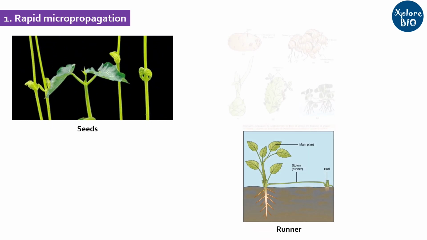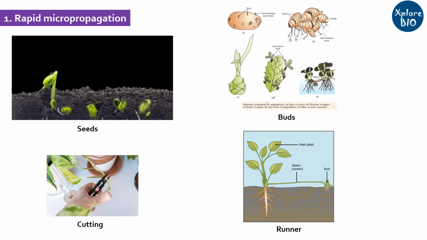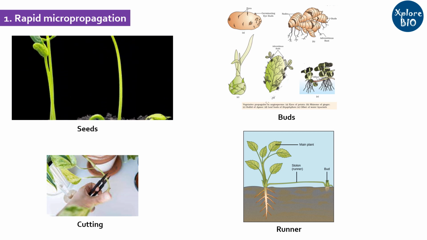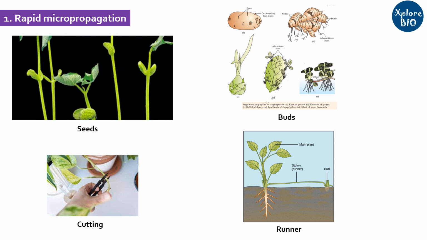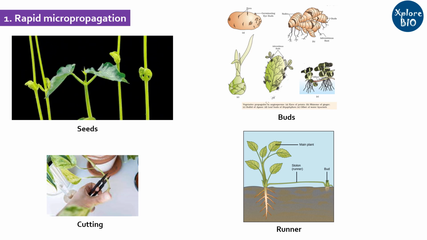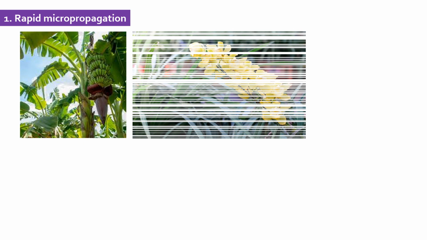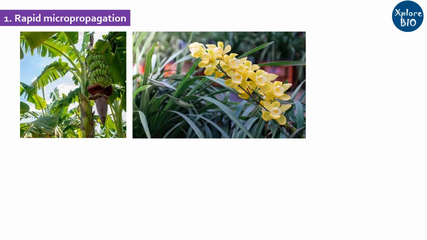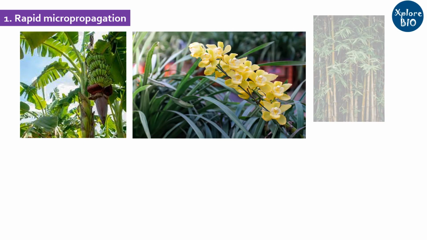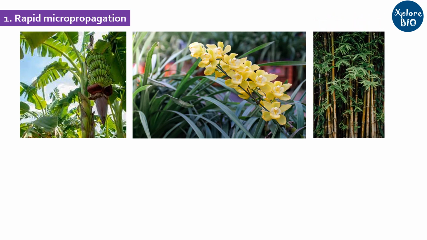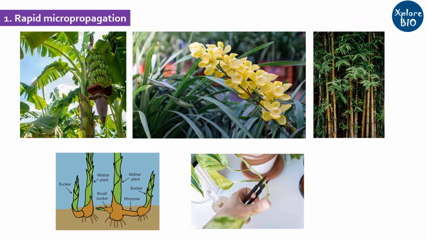First, the most popular one, the rapid micropropagation of plants. Normally, plants are propagated or multiplied through their seeds, runners, buds, or cuttings. For some plants, it may be an appropriate and economic way, but for some other plants, it is difficult to obtain seeds, or they do not produce seeds, or their germination rate is very poor. For example, banana and orchids. Or there are plants that produce seeds after several years or decades, for example, bamboos. Also, vegetative propagation through rhizome or cutting depends upon their availability and is not that rapid.